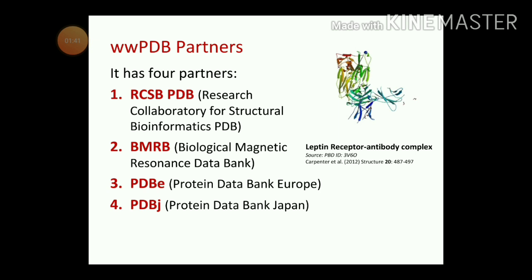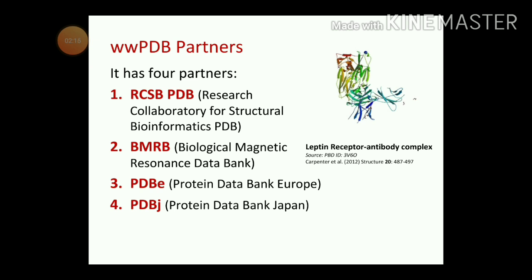The second is BMRB. BMRB stands for Biological Magnetic Resonance Data Bank. As the title tells you, it has magnetic resonance, so this organization would contain the magnetic resonance data, and I think it will contain the NMR spectroscopy data.